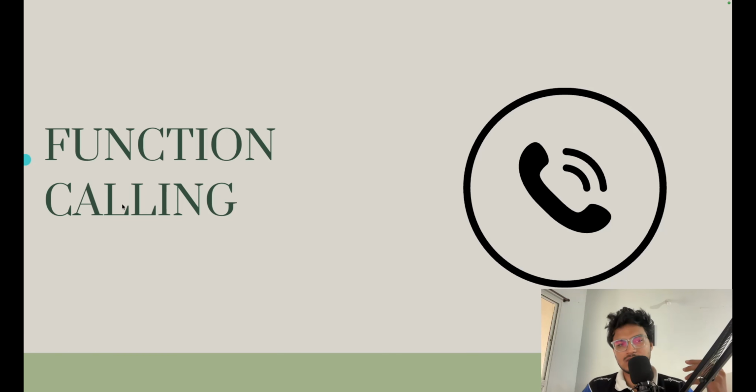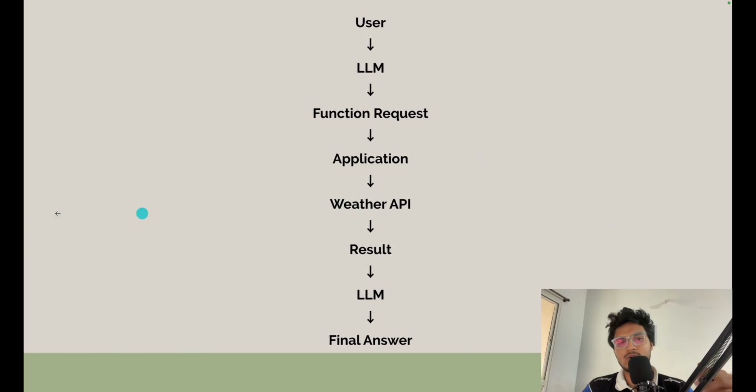Suppose the user asks, what's the weather in Mumbai? The LLM has two choices. First one is to guess, which is definitely very risky. Second is to call a weather API, which is much better. That's what modern AI assistants do. So function calling is a mechanism that allows an LLM to request the execution of a predefined function or external tool instead of generating a text response directly. Notice the wording: the LLM doesn't execute the function, it only requests it.